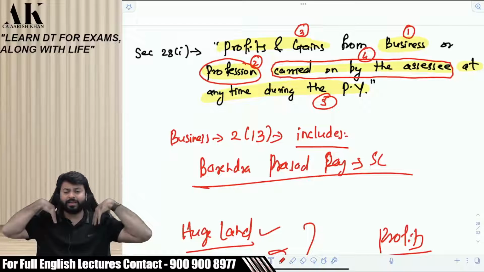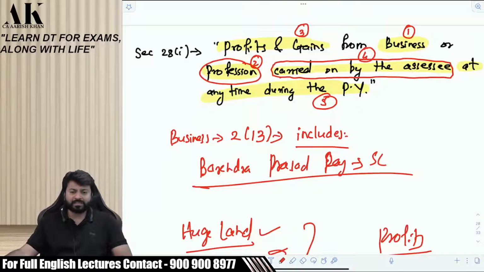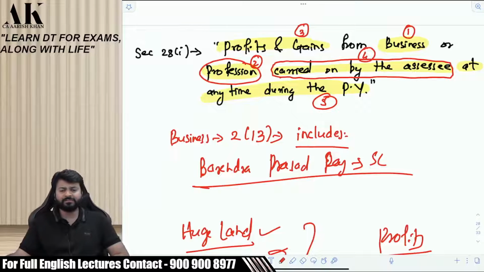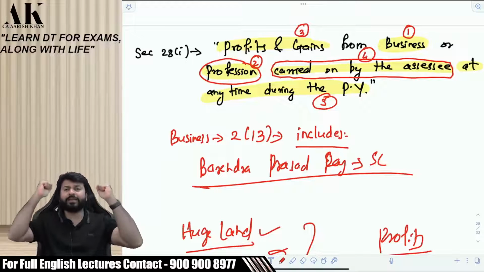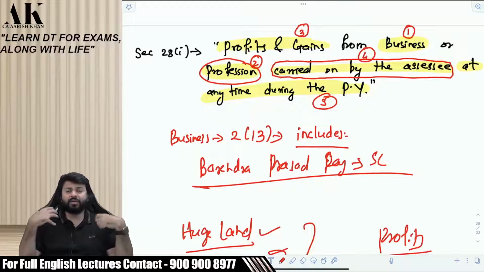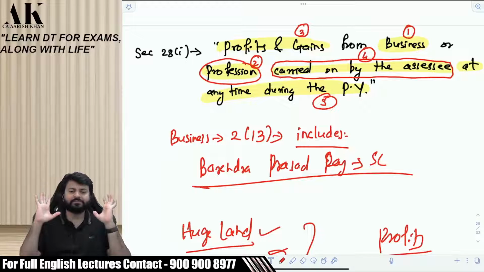If I say carried on by assessee, yes, Bhavisha, you are saying something. It means the business has to be in the name of the assessee. Can I say the control of the business has to be in the hands of the assessee? What do you mean by carried on by assessee? Carried on by assessee means the control has to be in the hands of the assessee. It does not mean that everything has to be done by the assessee.